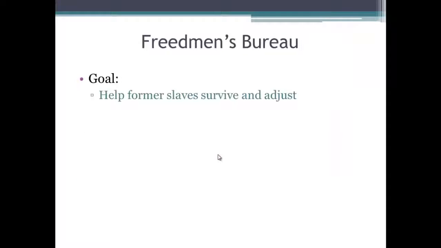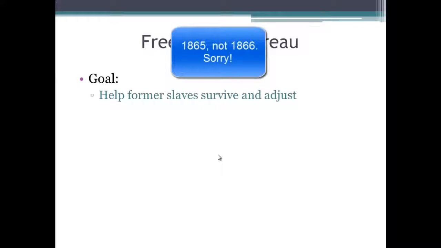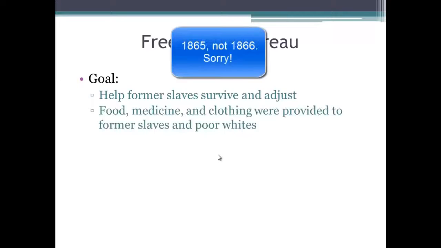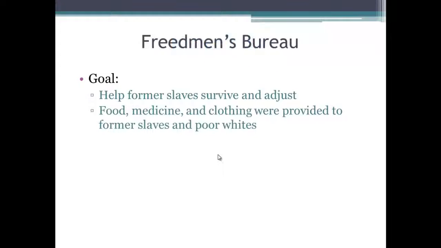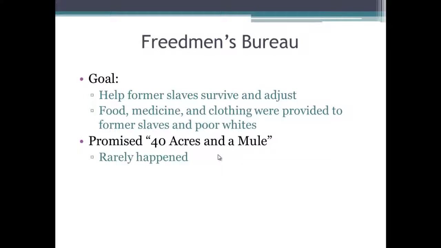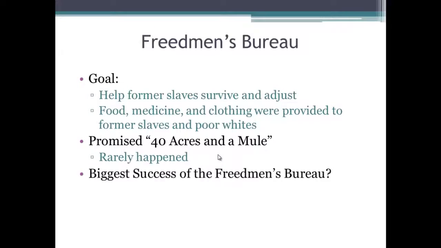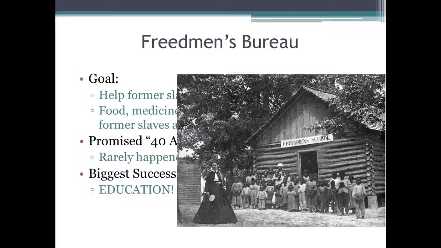Okay, the Freedmen's Bureau was established in 1866, and they wanted to help former slaves survive and adjust to their new life. They also provided food, medicine, and clothing to former slaves and poor whites. Many people were promised 40 acres and a mule, although this rarely happened. But the biggest success, you must know the biggest success of the Freedmen's Bureau, it was not providing food, it was not providing medicine, it was not providing 40 acres and a mule. Rather, it was providing education.